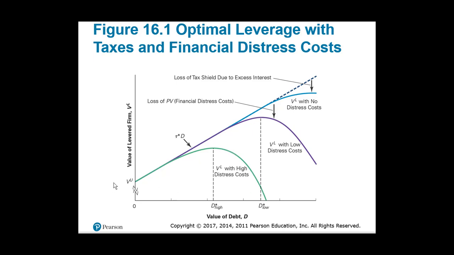So the concept of this trade-off model is that we're going to maximize the value of the company by choosing that debt level that equates the tax shield benefits to the present value of financial